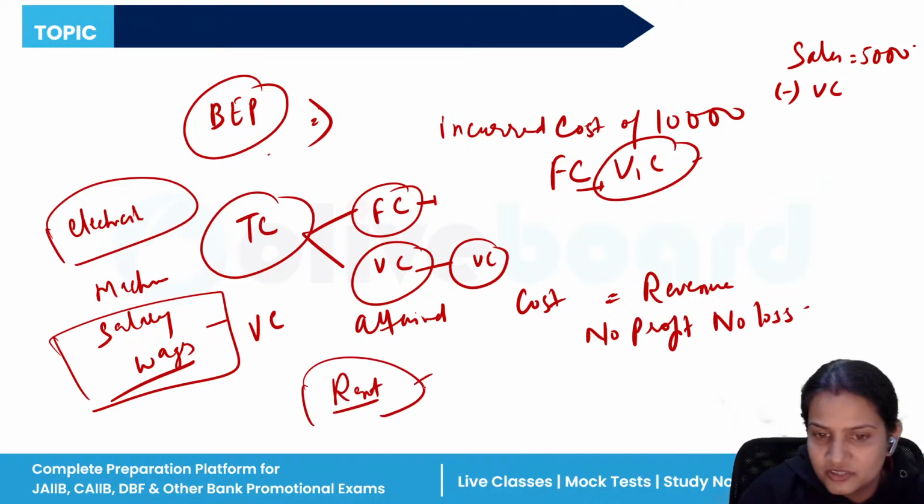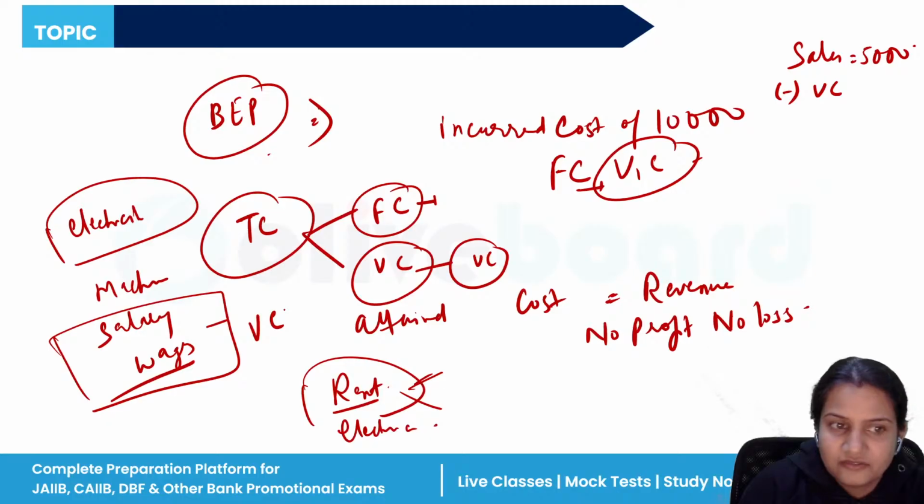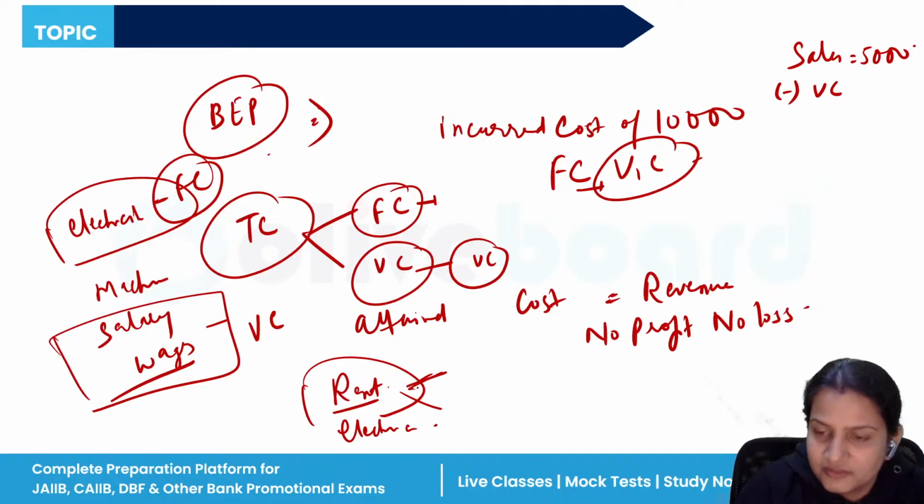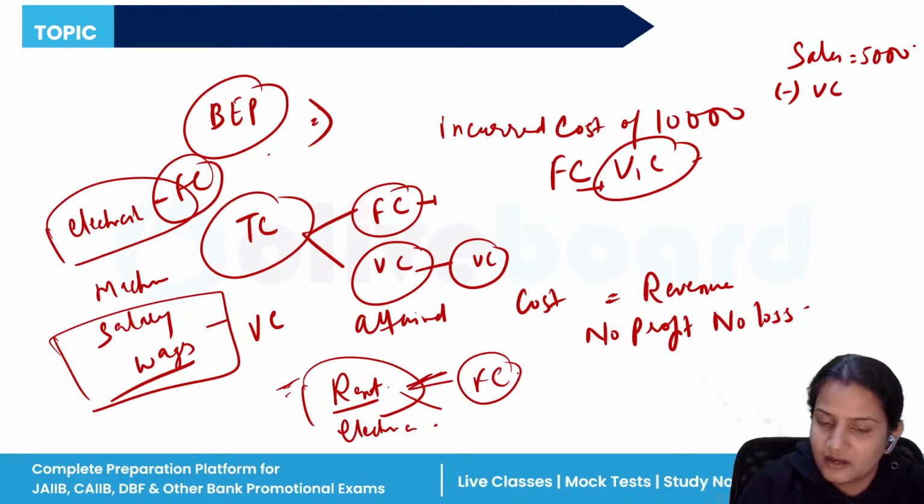You have installed a machine in the factory, and the rent of the factory is a fixed cost. Clear? Whether production is happening or not, you have to pay this money. So all this is the fixed money. You have installed your machinery, that comes under fixed cost. You are paying your rent every month, that is fixed.